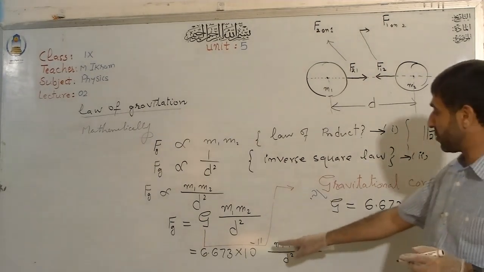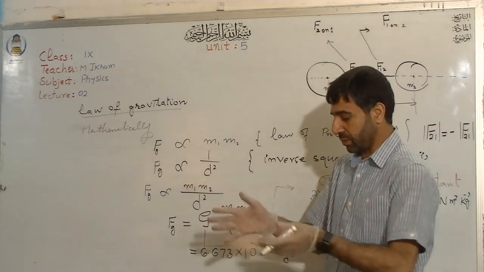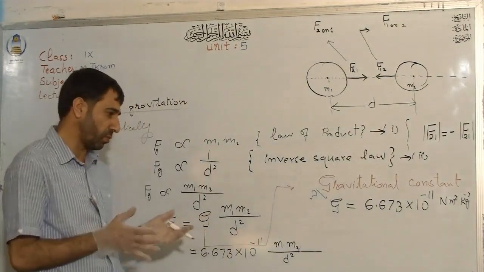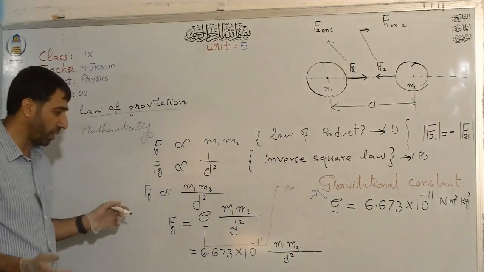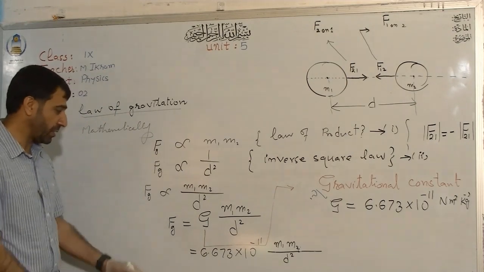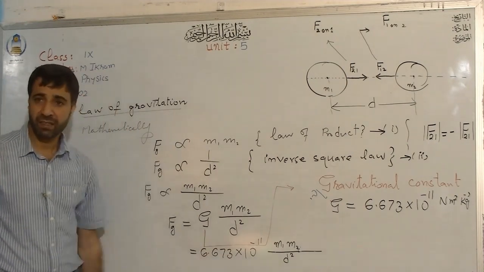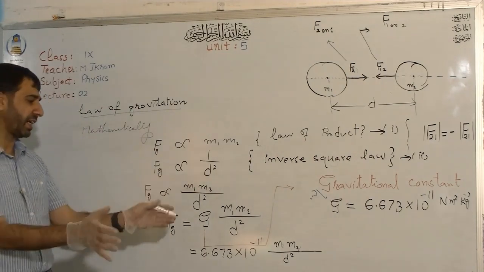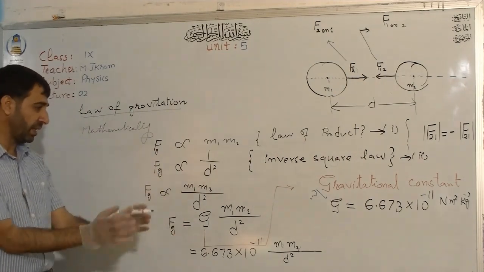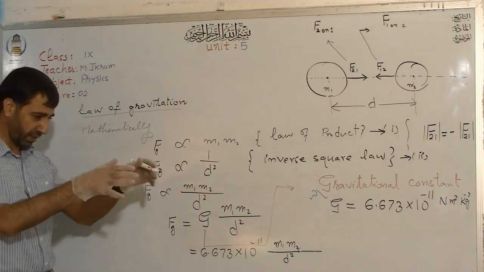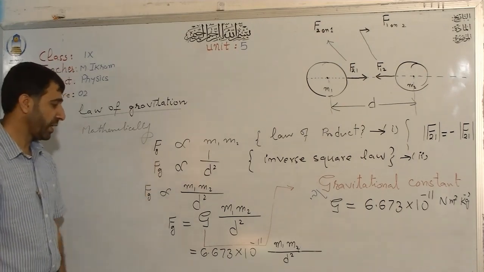Why? Because if it were greater, then between those smaller masses the force would be much larger, and we would all stick together, right? So thank God that this is small, right? So the ordinary masses, the smaller masses, are convenient for us, right?